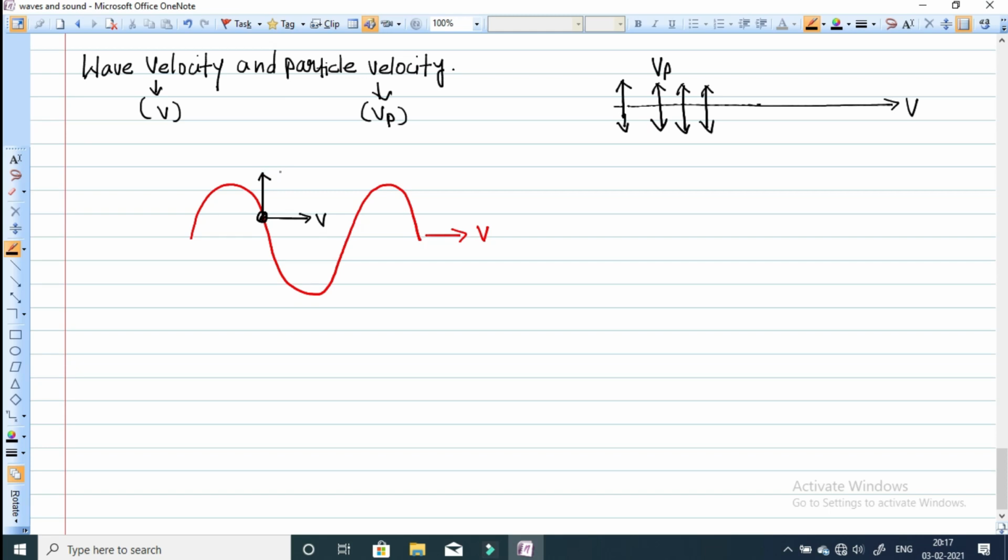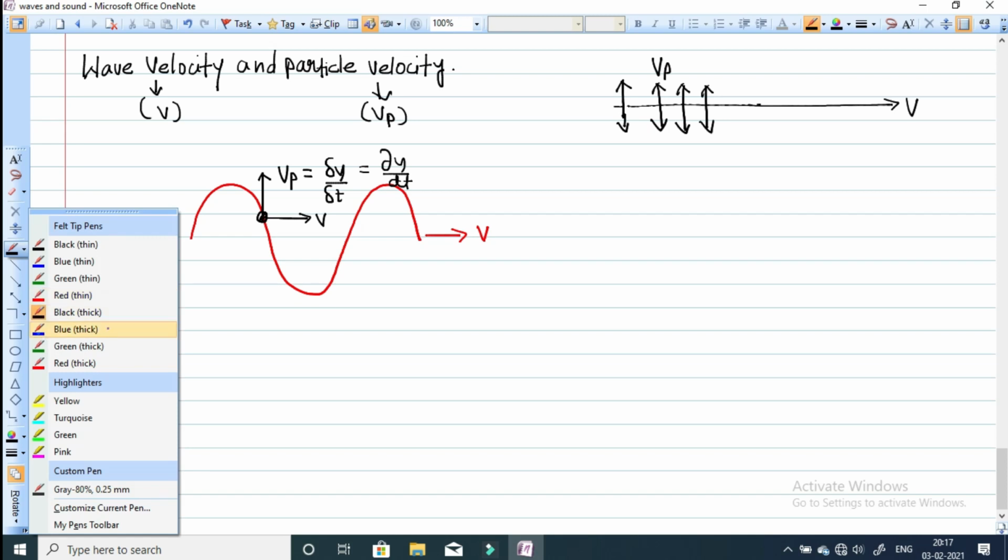Particle velocity vp will be nothing but the change in position along y-axis with respect to time, delta y by delta t you can take. Or partial differentiation we can take, dy by dt. Because when you see the equation of wave, y is a function of x and t. Two variables are involved there. Simply we can write down like this. If you have not understood, then we can easily write down the equation like this.